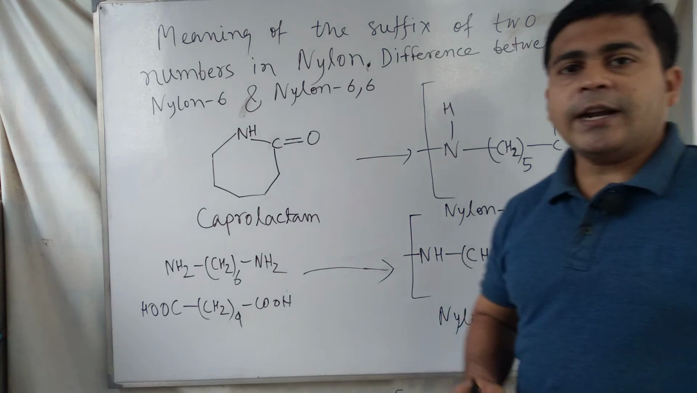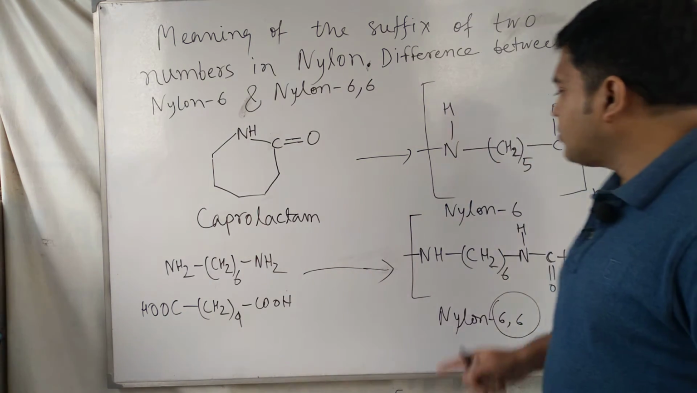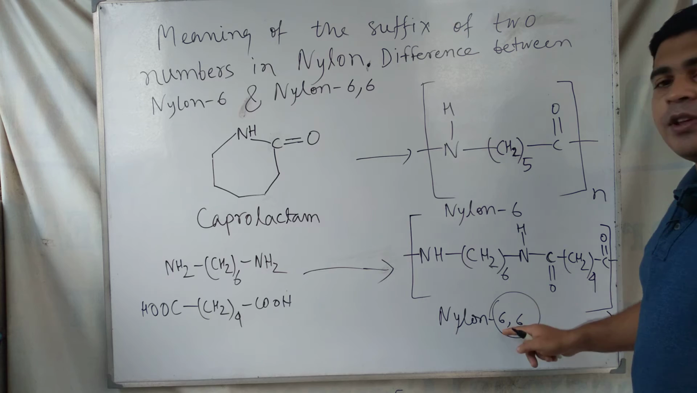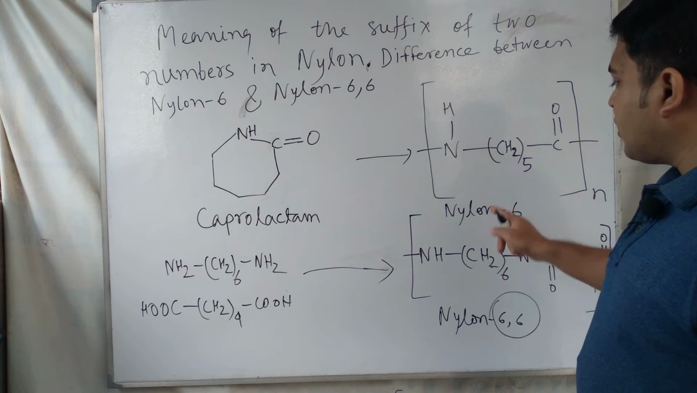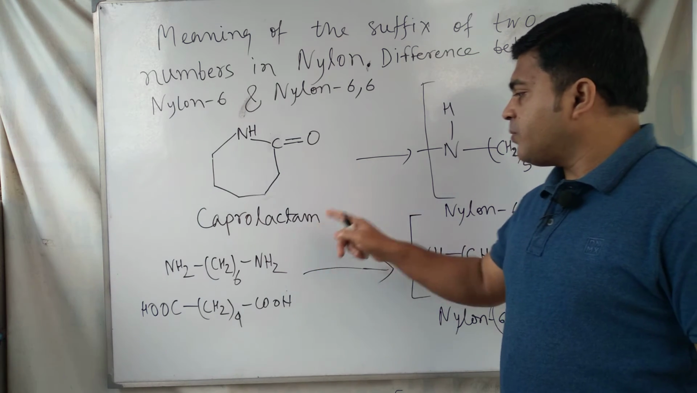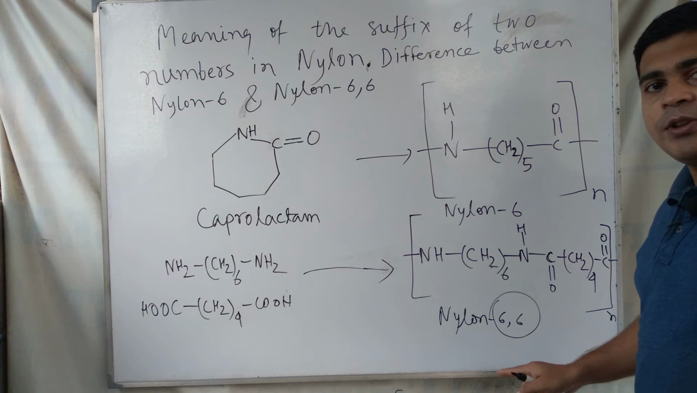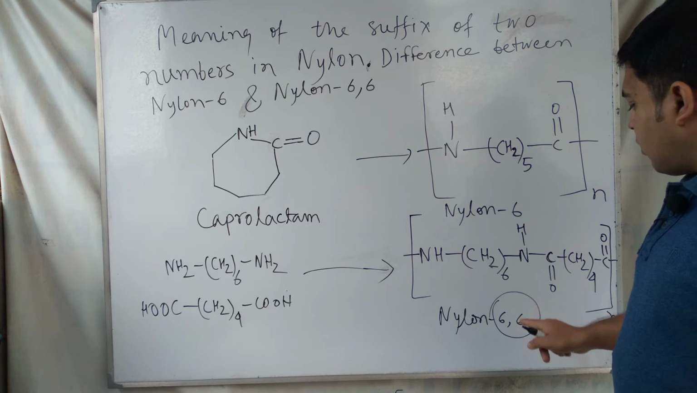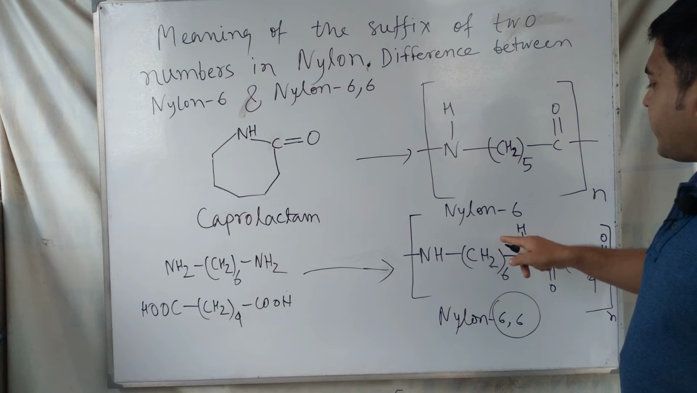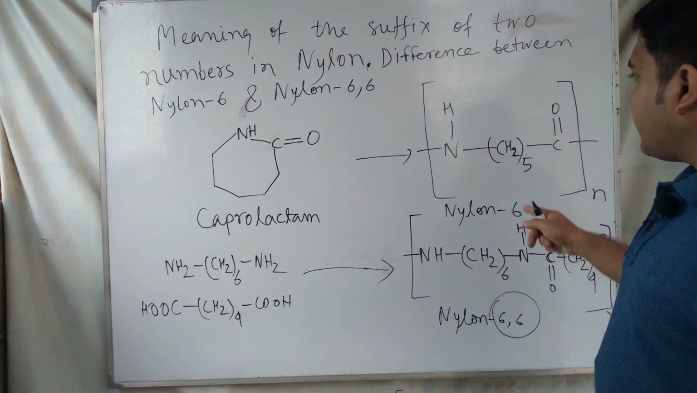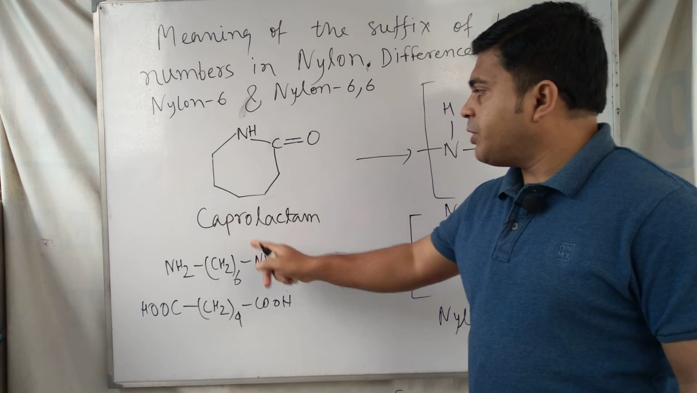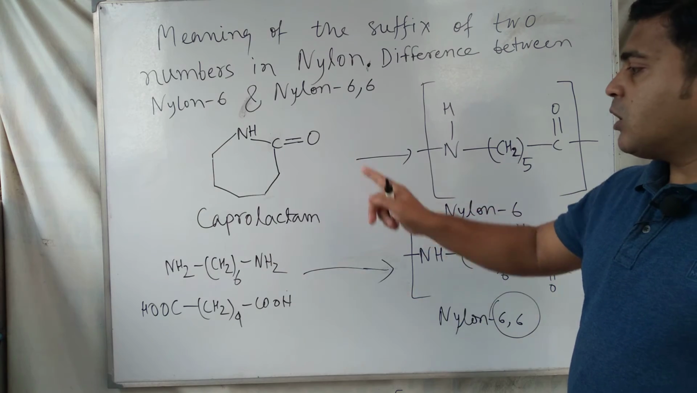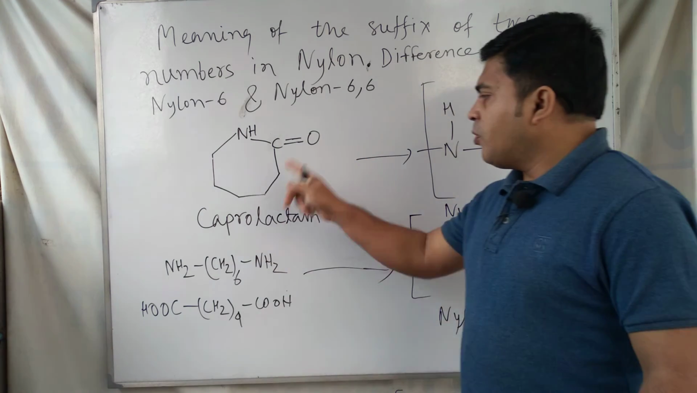So you can understand the use of the suffix numbers 6 and 66. So this is the difference between nylon 6 and nylon 66. Here the two numbers that are written after nylon indicate the number of carbons present in the monomer compound.